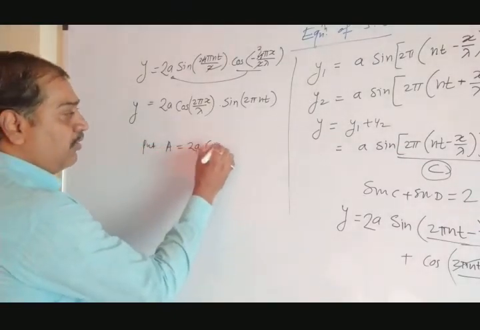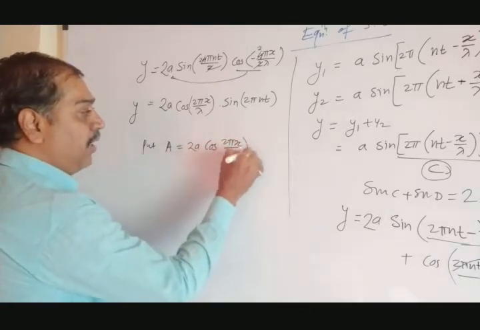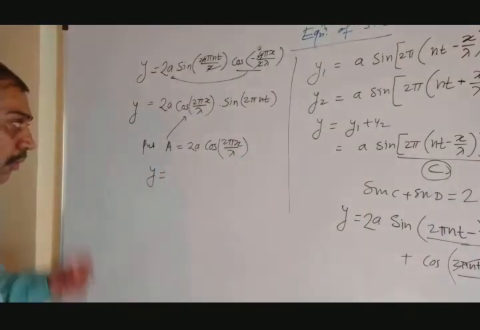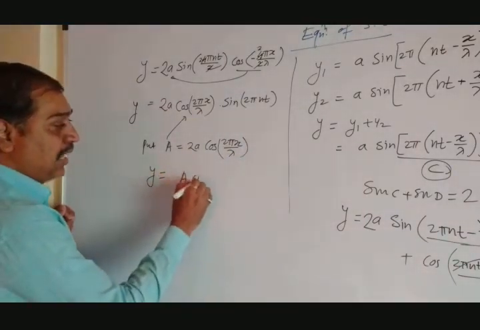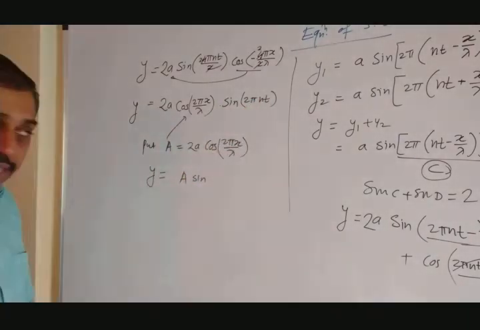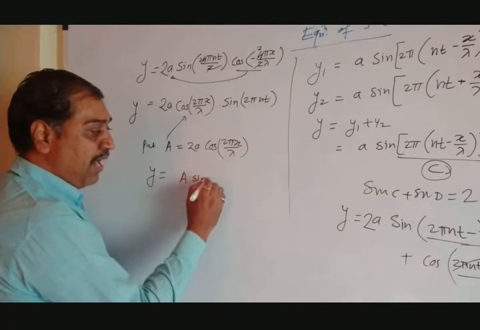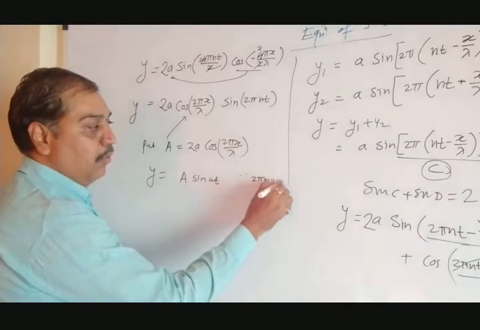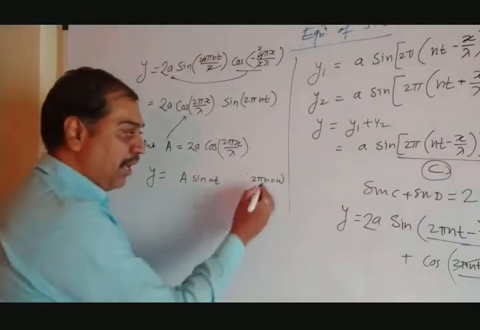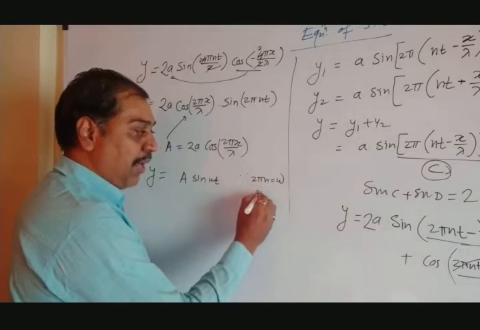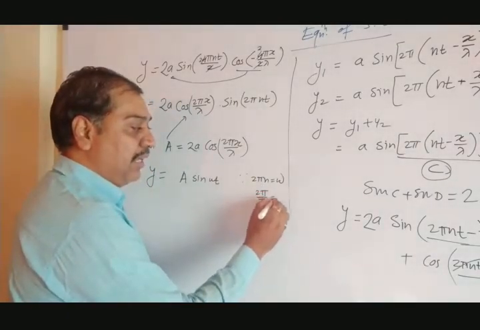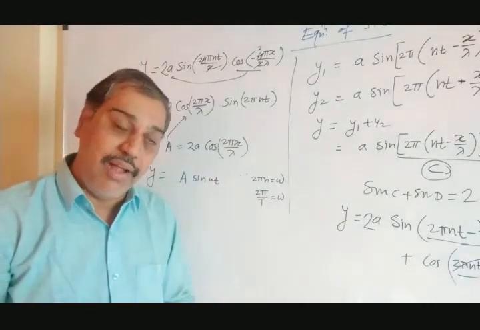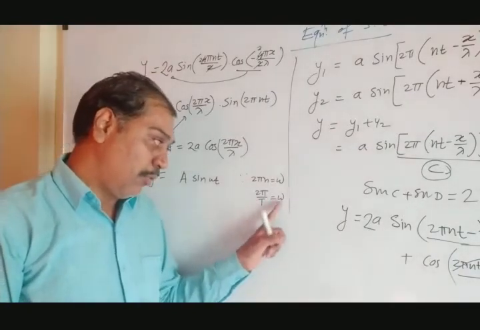Now put here in this equation, if we put one term A equal to twice a cos of 2 pi x by lambda, if we put this value here in this equation, we can write y equal to A sine of 2 pi n into t. 2 pi n is nothing but what? Omega. So we can write this A sine omega t, because 2 pi n is omega. Okay, how does it become omega? N is a frequency, so frequency is the reciprocal of time, 2 pi divided by T, and that is nothing but omega. If you remember, T equal to 2 pi by omega, so omega equal to 2 pi by T.